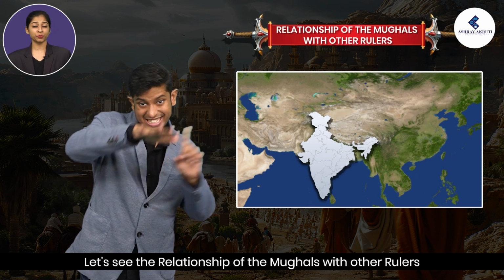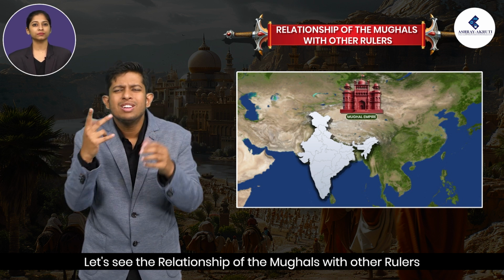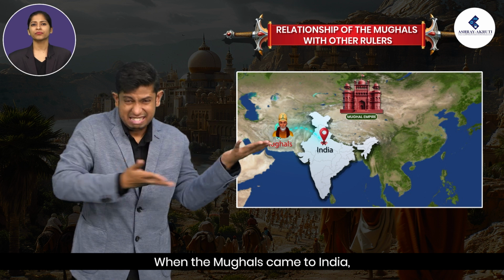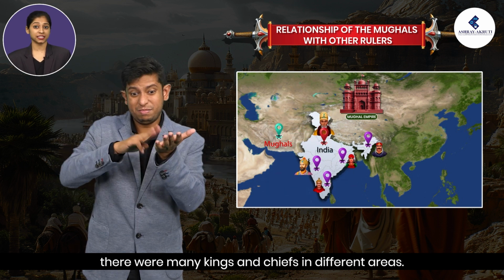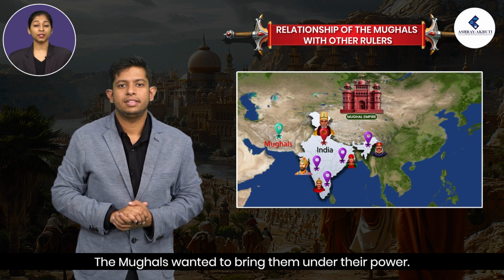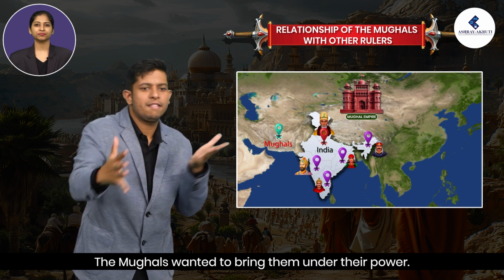Let's see the relationship of the Mughals with other rulers. When the Mughals came to India, there were many kings and chiefs in different areas. The Mughals wanted to bring them under their power.